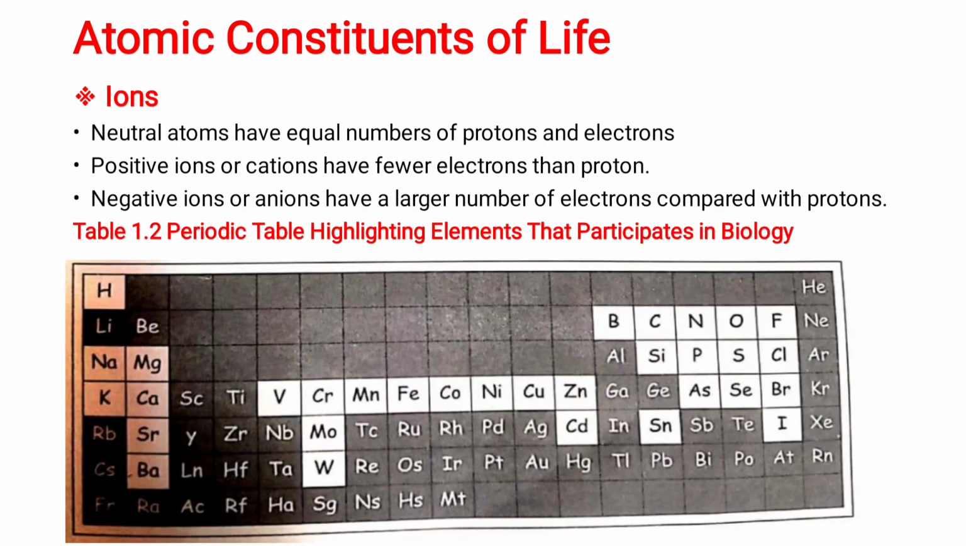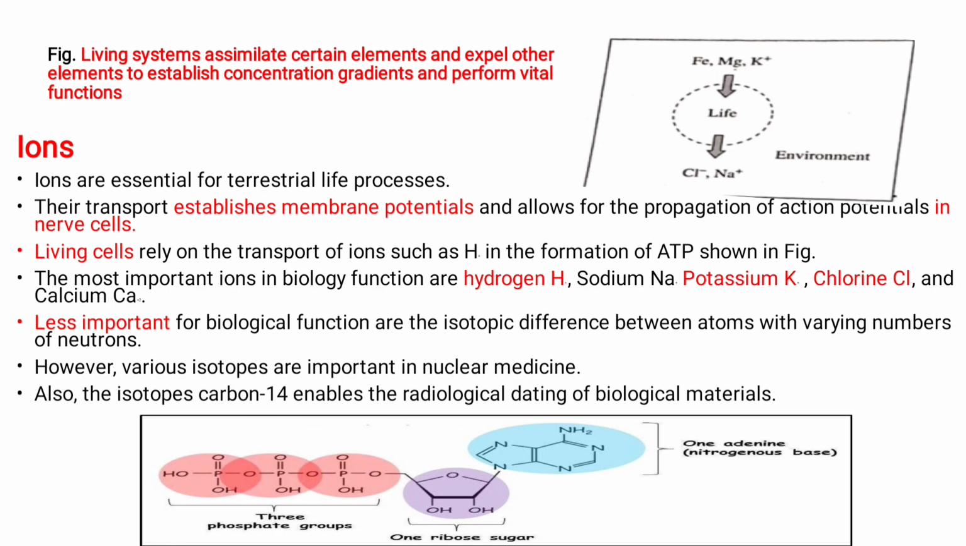Atomic constituents of life. आप यहाँ पे देख सकते हैं कि जो ions हैं, neutral atoms have an equal number of protons and electrons. Positive ions or cations have fewer electrons than protons. Negative ions or anions have a larger number of electrons compared with the protons. Living systems assimilate certain elements and expel other elements to establish concentration gradients and perform vital functions. Ions are essential for terrestrial life processes.